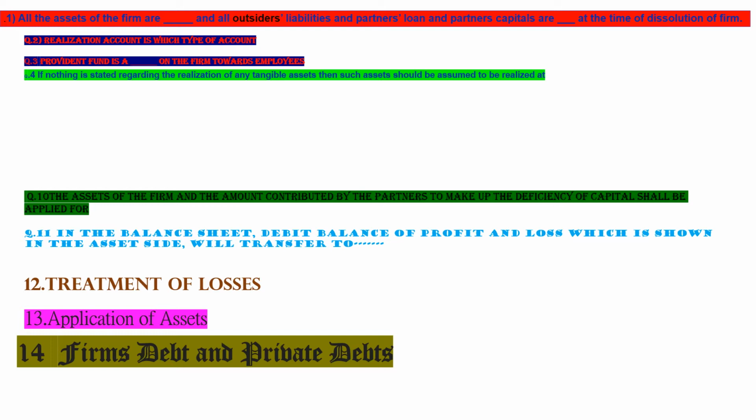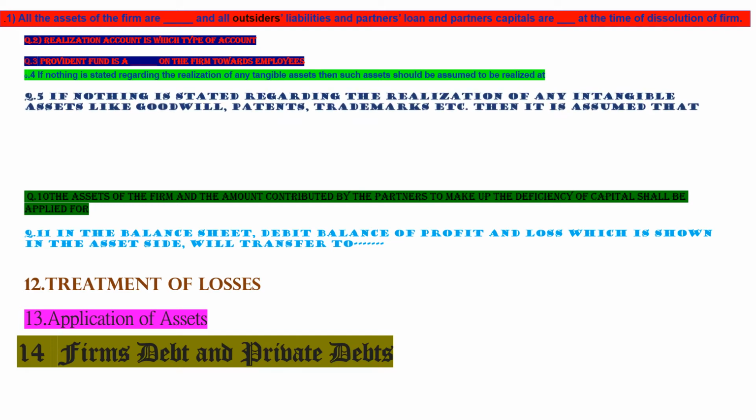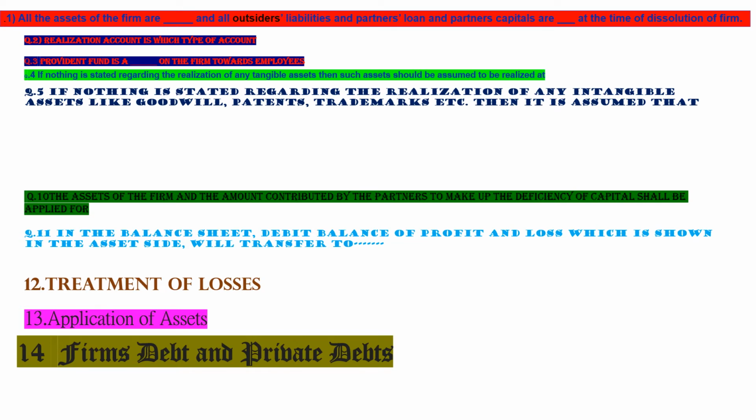These are fixed tangible assets. If nothing is stated regarding the realization of any intangible asset like goodwill, patents, trademarks, etc., then it is assumed they have not realized any value. For intangible assets, no value, but for tangible assets, book value.